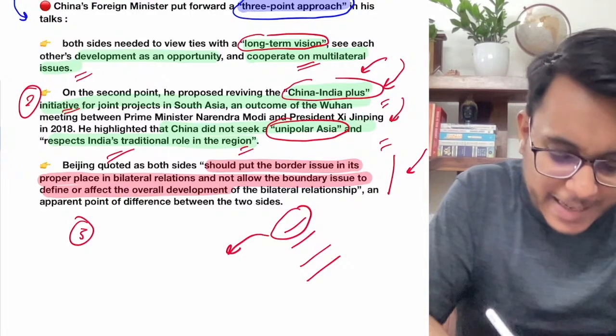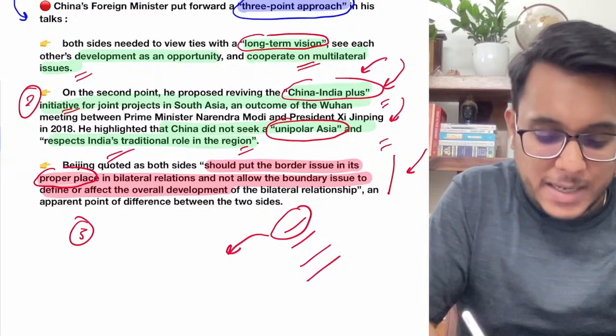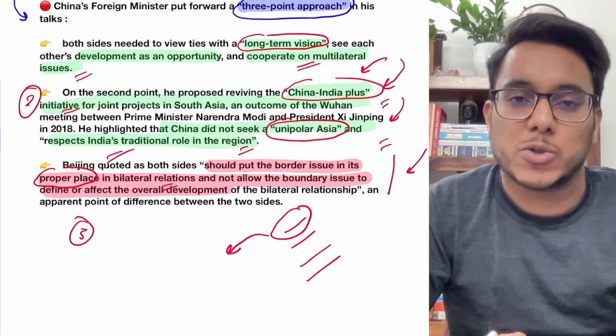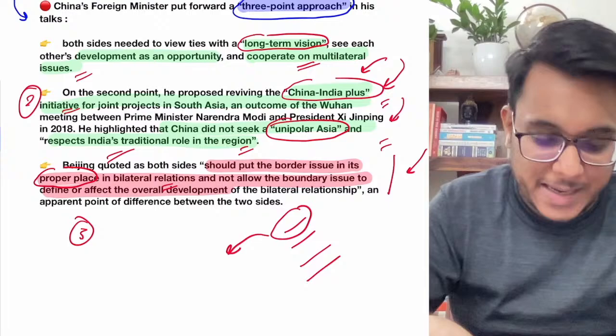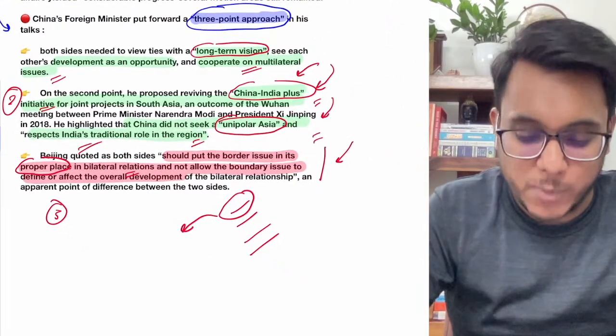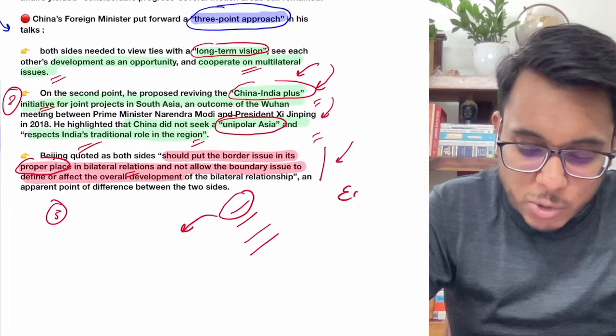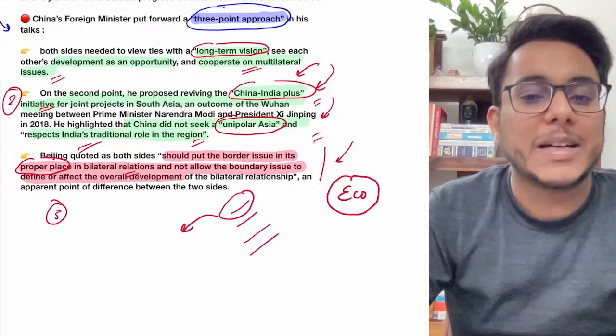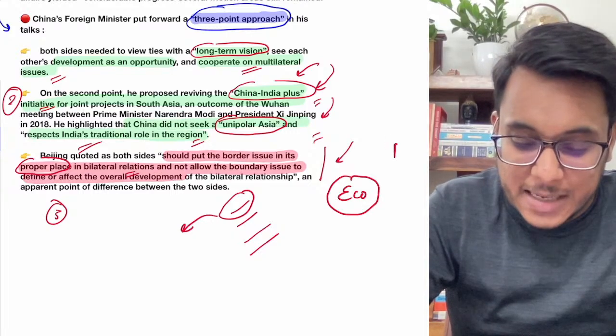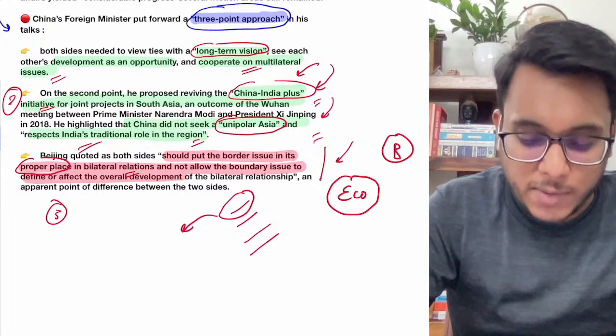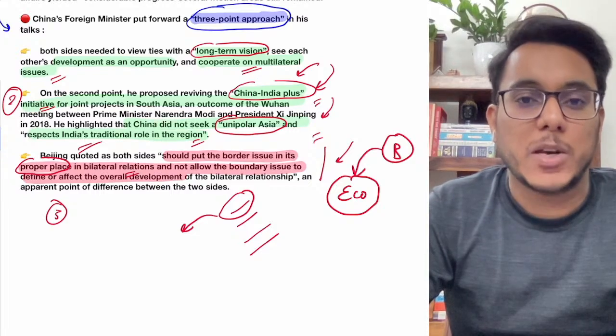China says that it has a proper place in the bilateral relations, and only at that place it needs to be discussed. For example, guys, as the boundary dispute is going on, we are also trying to restrict the economic trade with China. We say that until the boundary dispute is resolved, the economic relations cannot be normalized.